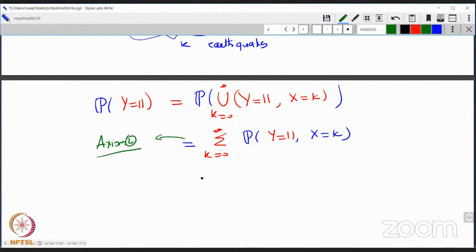That's all I'm doing. But now I know that this is the same as the sum from k equal to 0 to infinity. Probability of A and B is the same as probability of A given B times probability of B. So I do probability of y equal to 11 given x equal to k times probability of x equal to k.